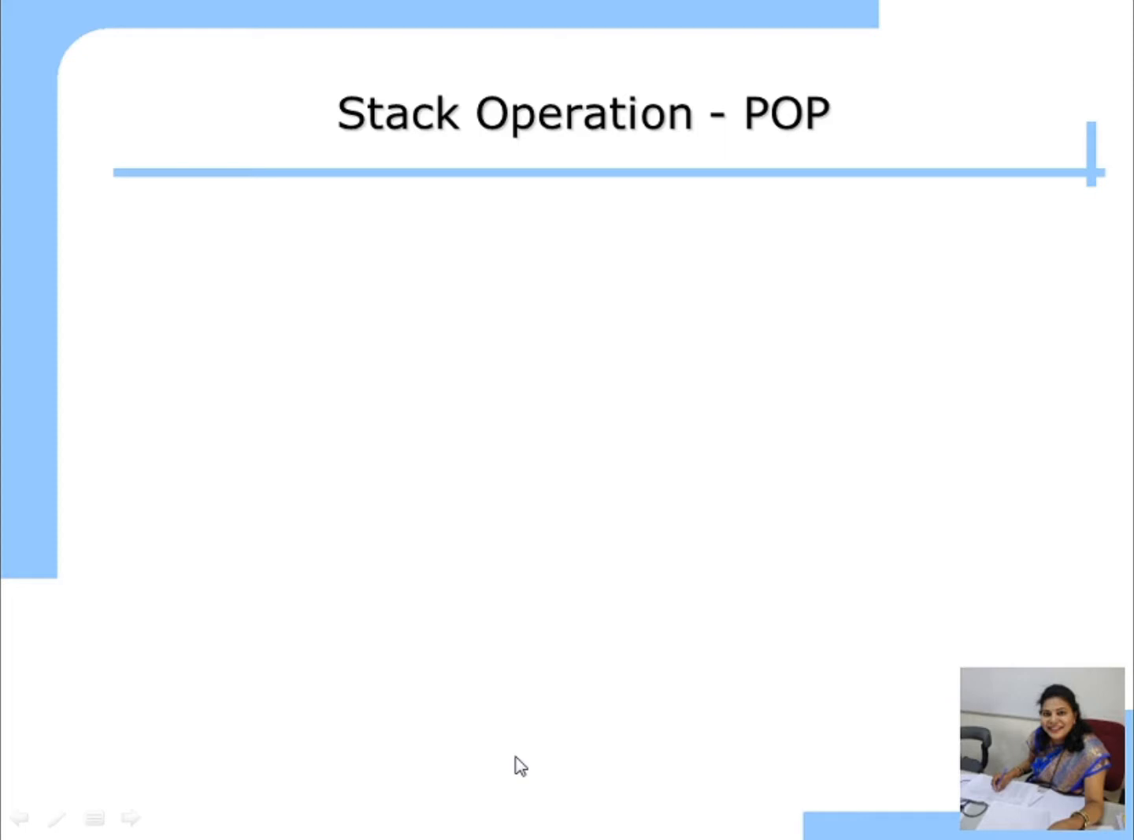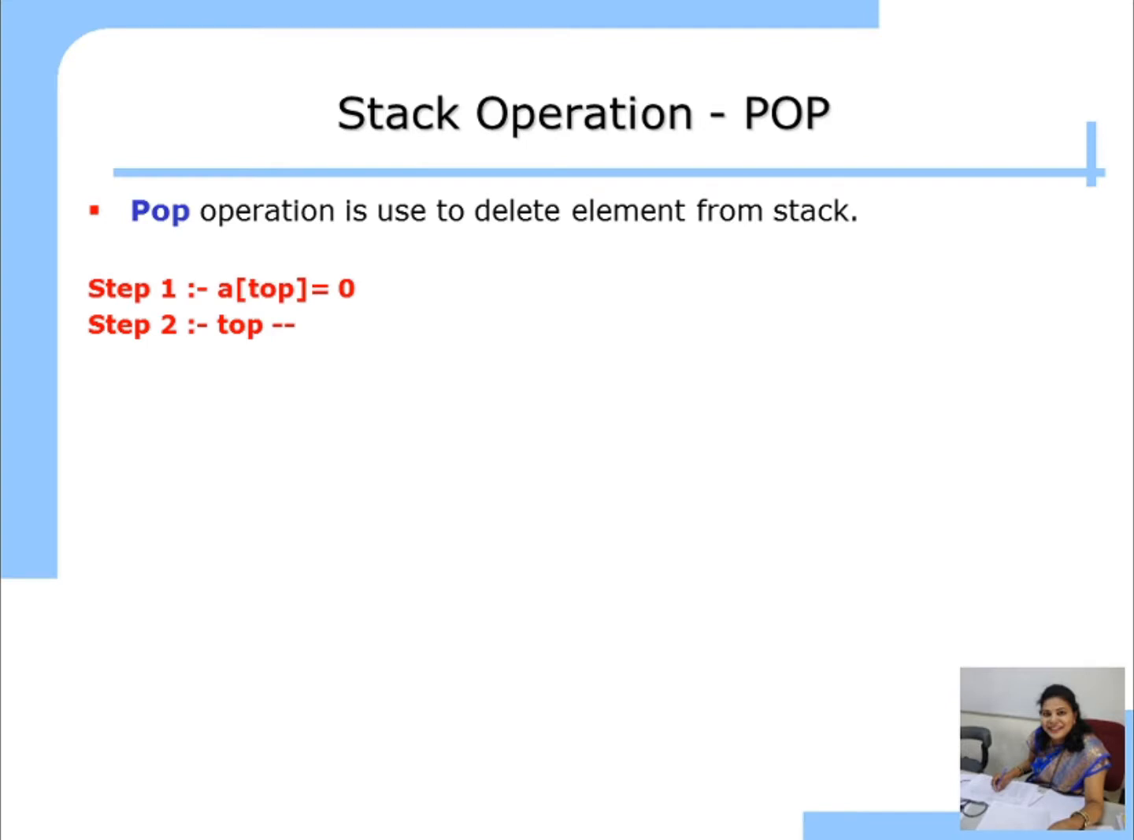Next operation on the stack is pop. So pop is an operation which is used to remove the element from the top of the stack. So pop operation is used to delete the element from the stack. So pop will remove the element from which end? Only from the top end.